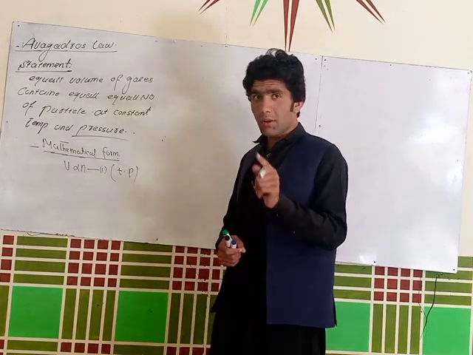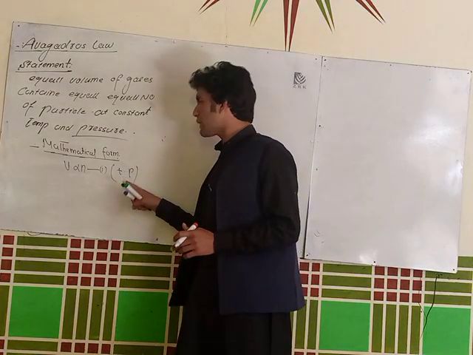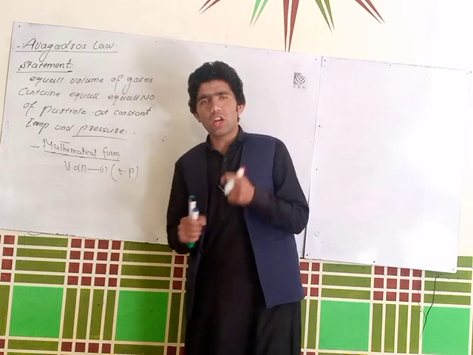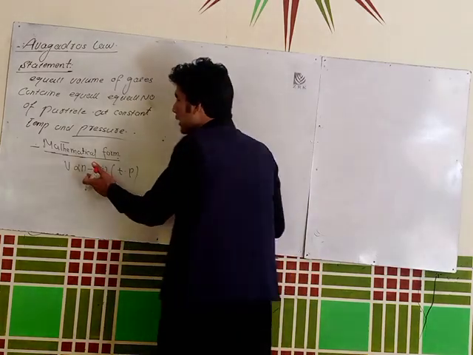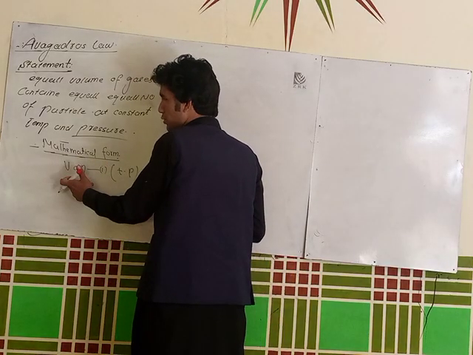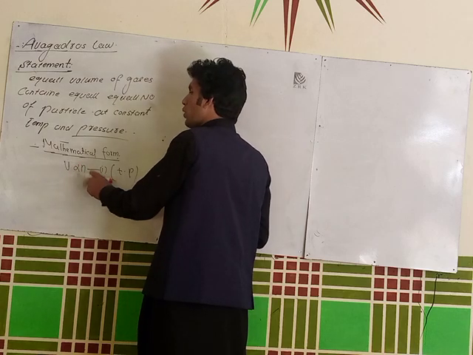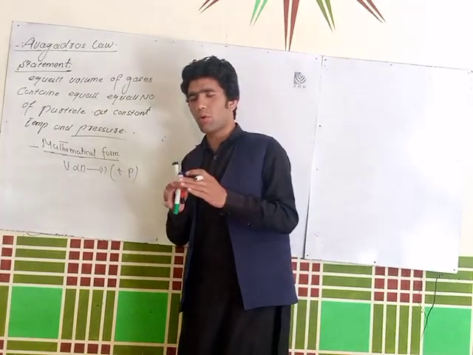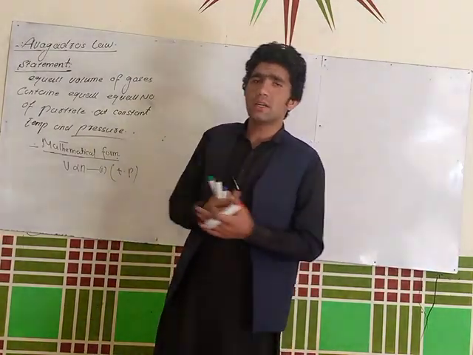If we disturb any of these two factors, then there will be no direct relationship between volume and number of moles. So students, keep in mind, if we keep the temperature and pressure constant, then there is a direct relationship between volume and number of moles. If we increase the number of moles, the volume will also increase. If you decrease the number of moles, the volume will decrease by the same factor.